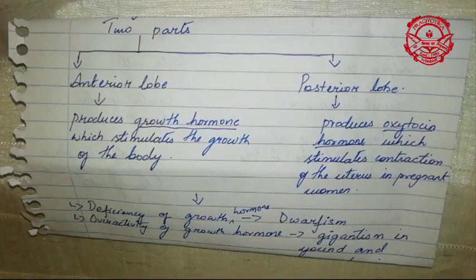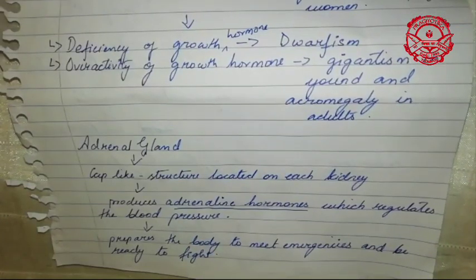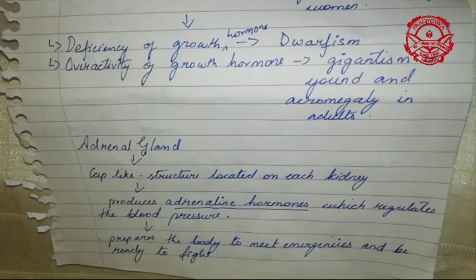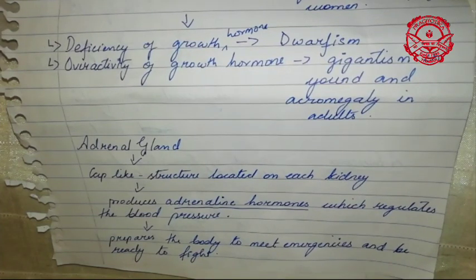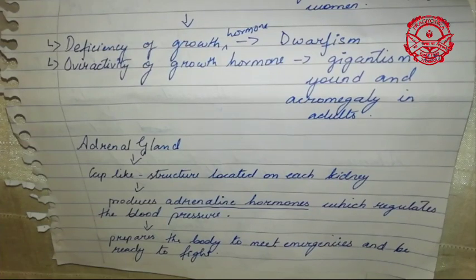Acromegaly mostly happens in adults. When a person suffers from acromegaly, the bones in their body will increase in size, especially in the hands and feet. Their face shape will also change, and they might also have abnormal growth or an increase in size in any part of their body. This happens when a person suffers from acromegaly.